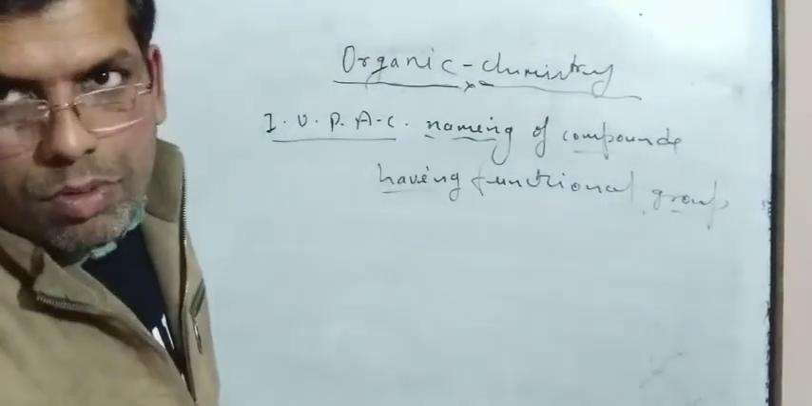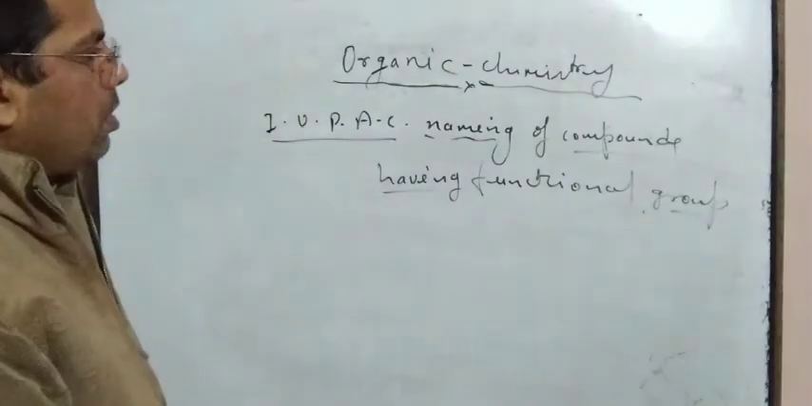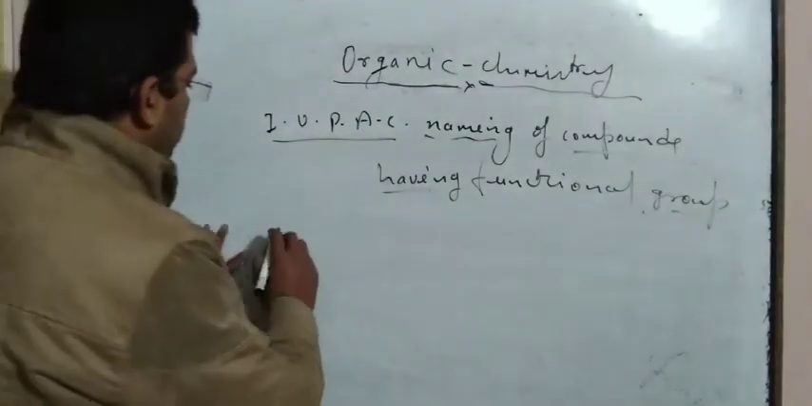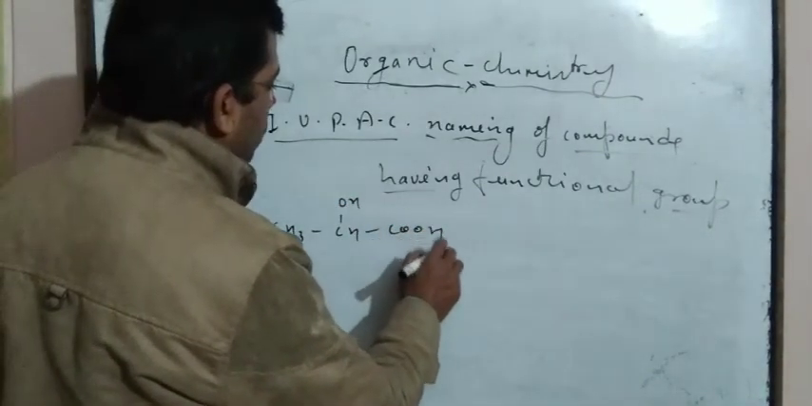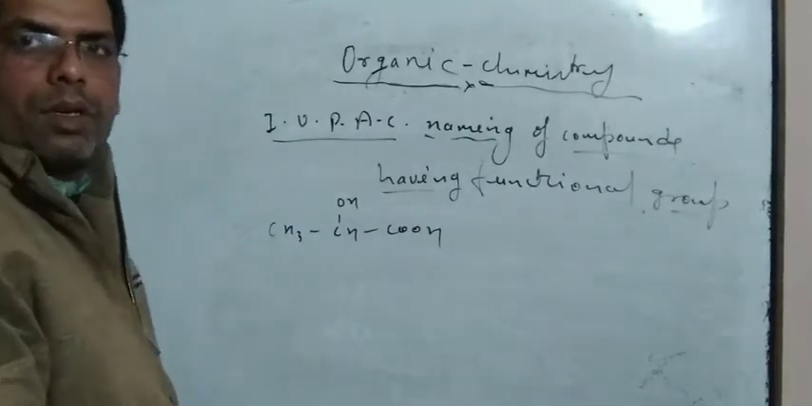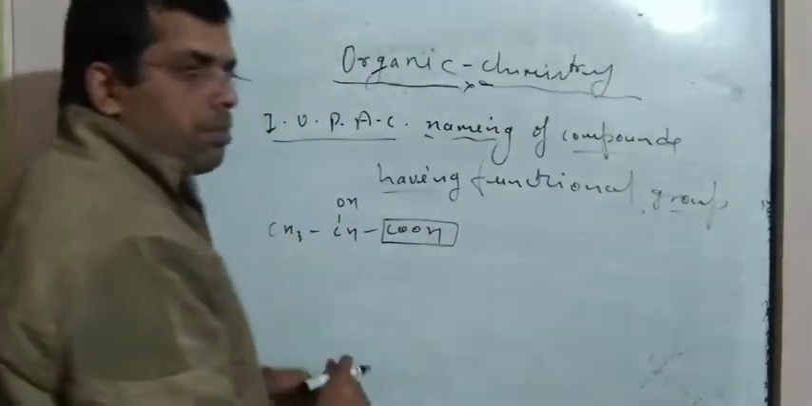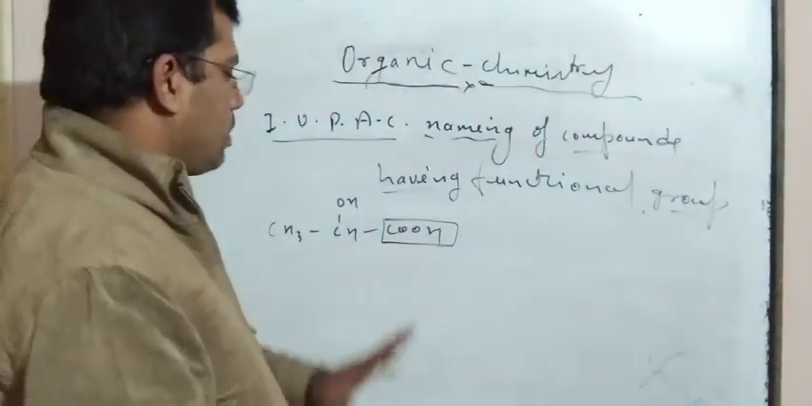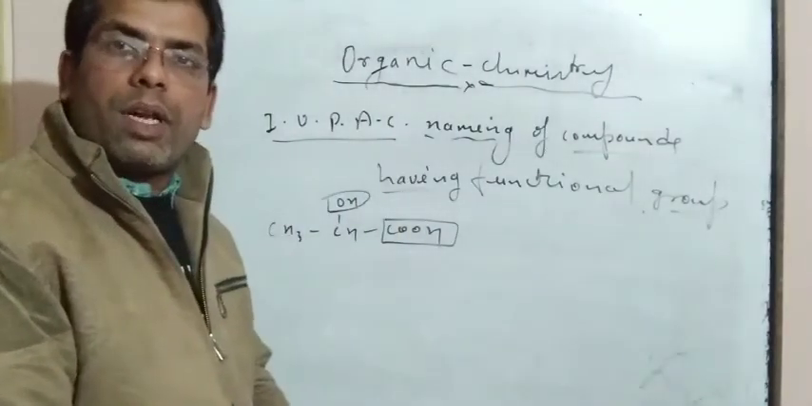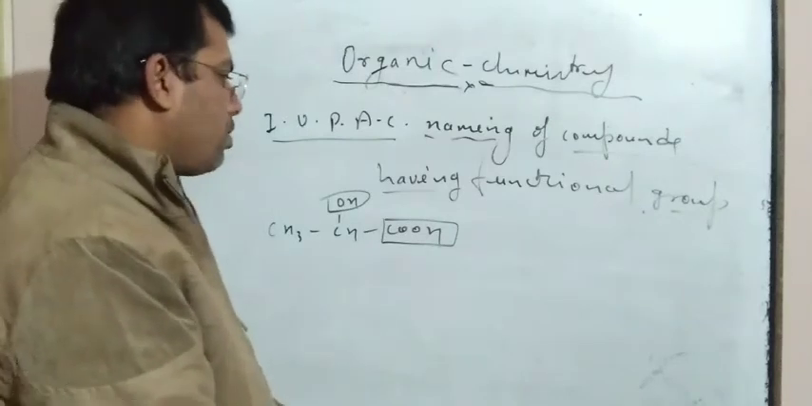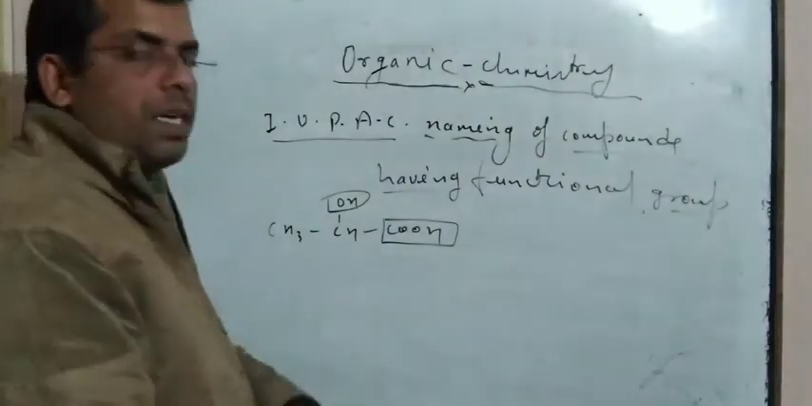Now, if we discuss the IUPAC naming of compounds having polyfunctional groups, like if this compound is taken, CH3, CH, OH, C double OH, then what happens here? Here C double OH is the primary functional group because it has the highest priority, and this one is the secondary functional group. The secondary functional group works as a substituent and the primary functional group works as a suffix. So if OH works as a substituent, it is known as hydroxy.